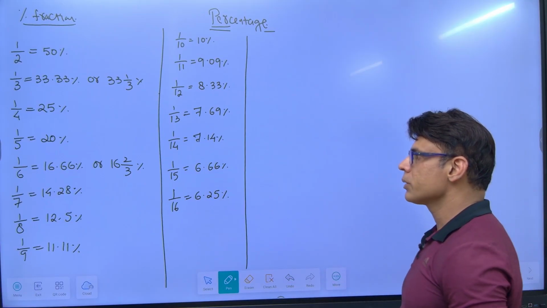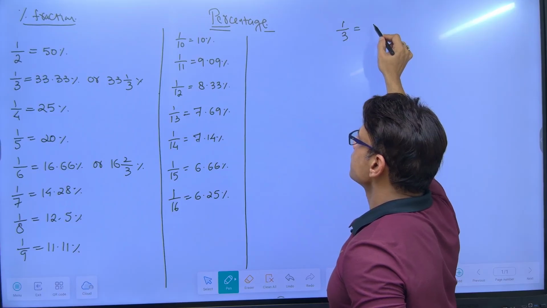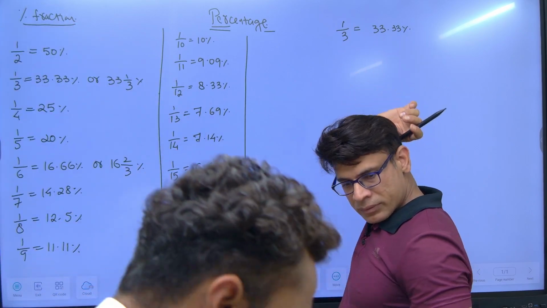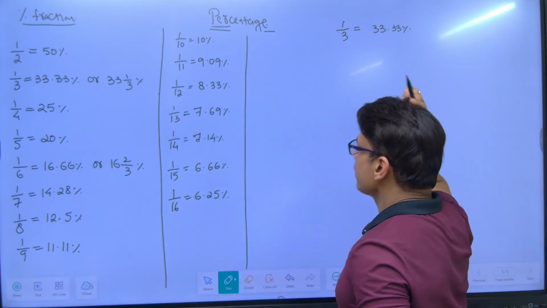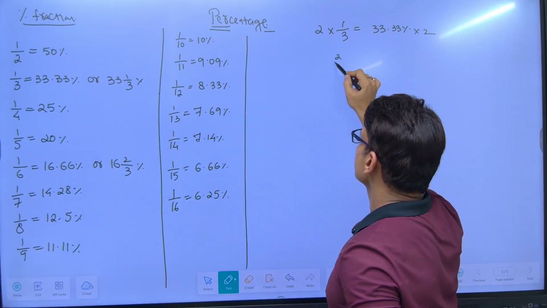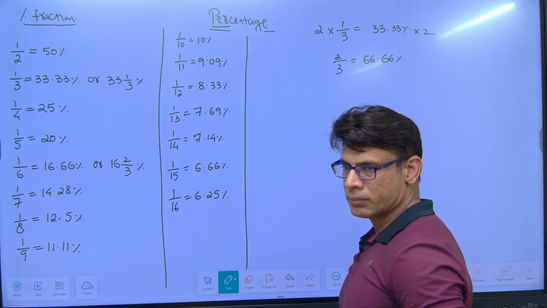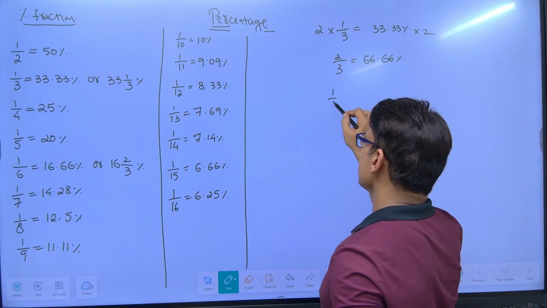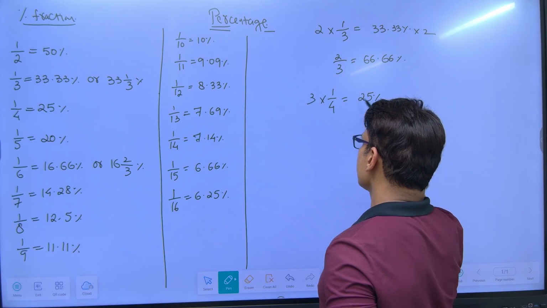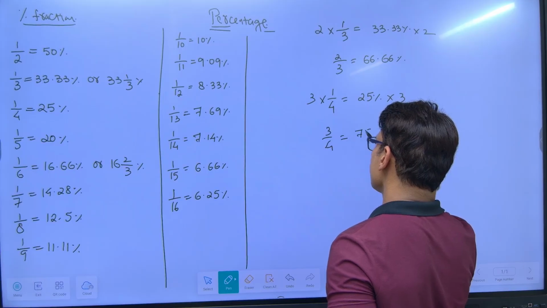What is the meaning of equi-multiples? Now, what is 1 by 3? It's 33.33. So if I have to find out 2 by 3, I will multiply both sides with 2. 2 by 3 will be equal to 66.66%. Similarly, 1 by 4 is equal to 25%. 3 by 4, if we have to find out, multiply both sides with 3. So here 3 by 4 is equal to 75%.